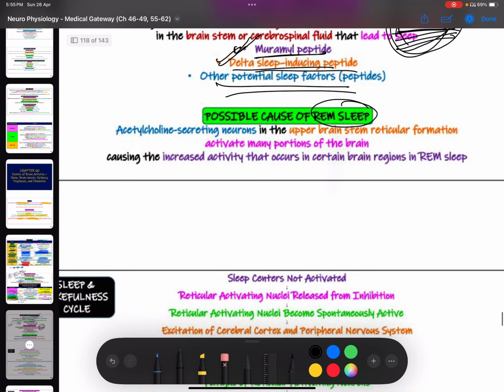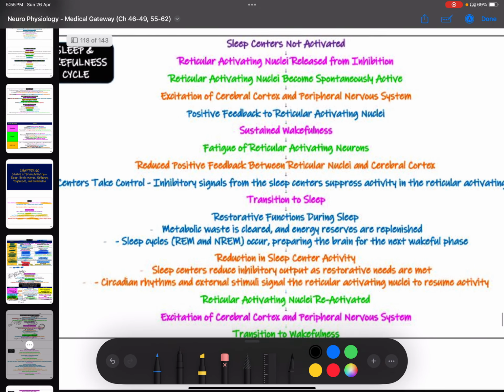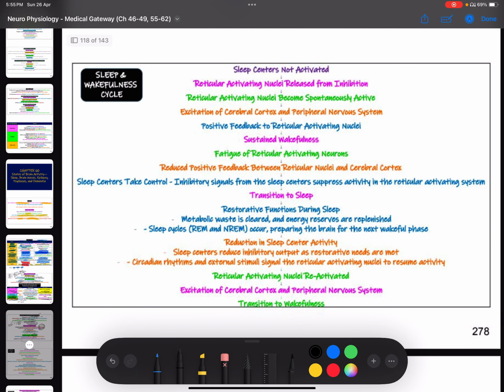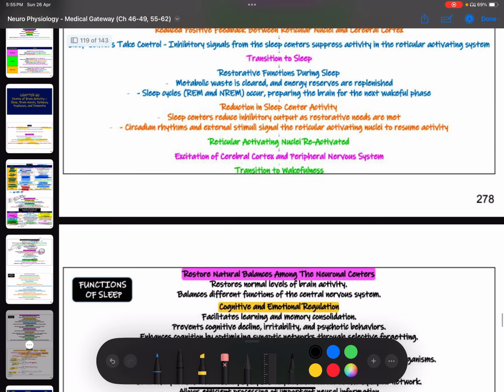And what are the possible causes of REM sleep? What causes REM sleep? Acetylcholine secreting neurons. Acetylcholine basically causes REM sleep. These are the sleep and wakefulness cycle, and these are the functions of sleep. These we'll cover in the next video.